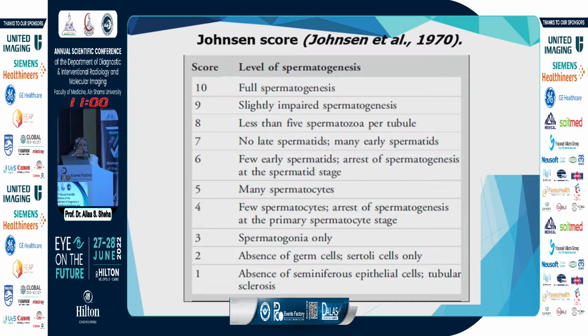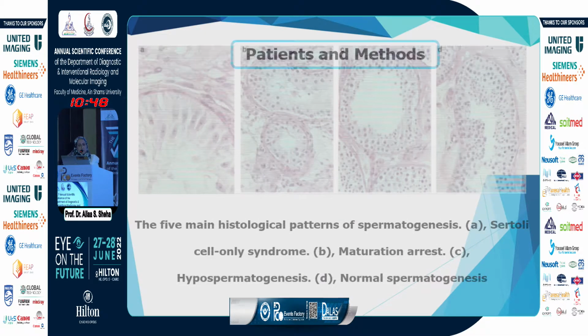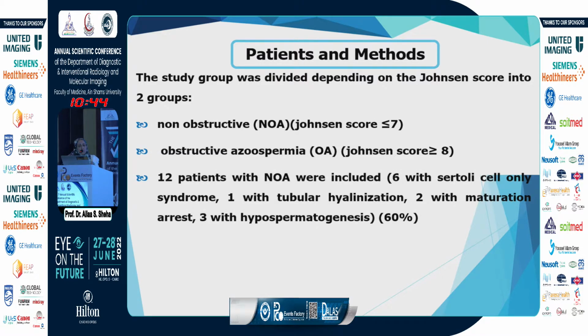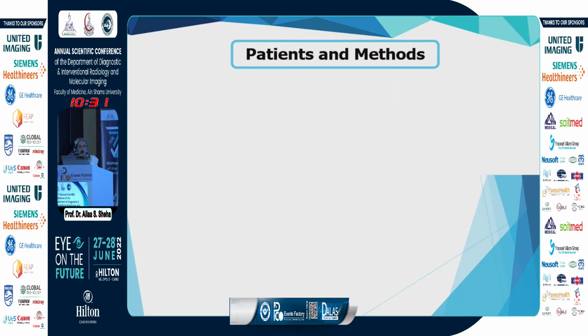This is the Johnson score for the level of spermatogenesis, where a score of 10 is full spermatogenesis, and a score of 1 is the absence of seminiferous epithelial cells. And these are the histological patterns of spermatogenesis. Among the study group, non-obstructive azoospermia was defined as Johnson score less than 7. Obstructive was 8 or more. 12 patients had non-obstructive azoospermia and 8 had obstructive azoospermia.